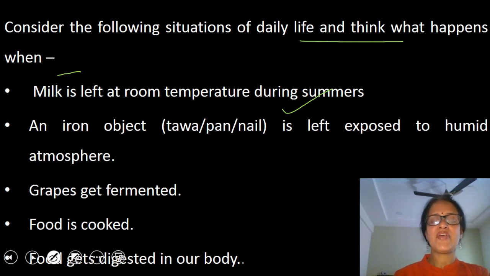Second case is when an iron object like tawa, pan, nail, etc. is left exposed to humid atmosphere. All of you must have seen in your daily life that when any iron object is left exposed to moist air, it gets rusted. Means formation of a brown colored powdery substance which is called as rust takes place. It means a new substance is formed. The chemical composition of rust is Fe2O3.XH2O.